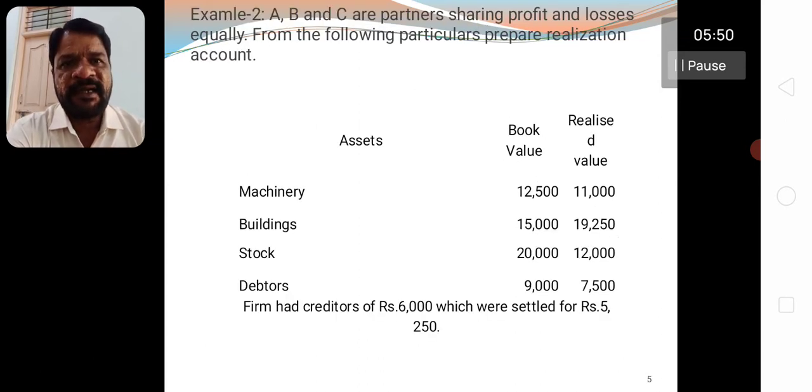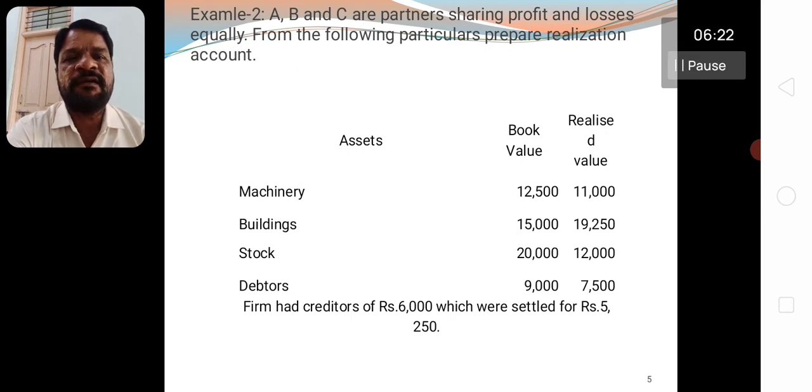I take a second example. A, B and C are partners sharing profits and losses equally. Equally means 1:1:1. From the following particulars, prepare realization account. The realization account is to be prepared taking in debit side the book values of the assets and in credit side the book value of the liabilities.